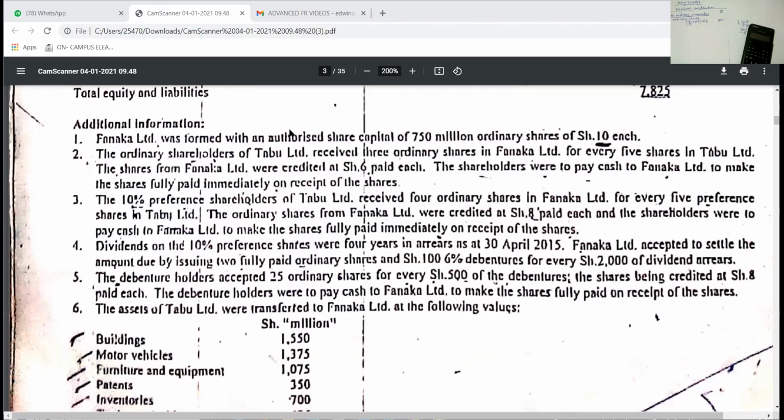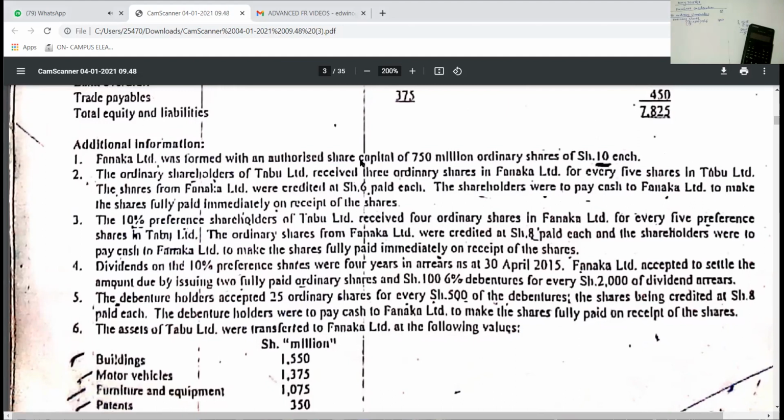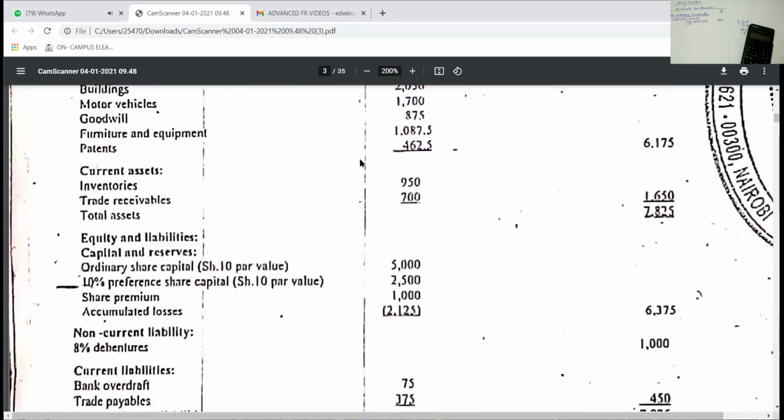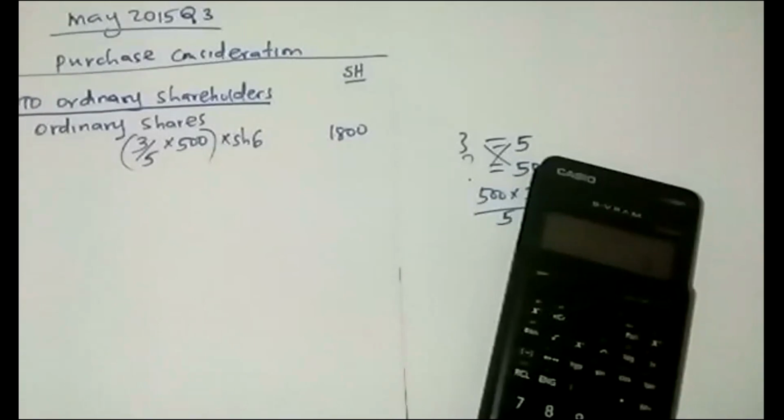4 for every 5. How many preference shares were there in TAB? You can see we have 10% preference share capital. The total value there is 2,500. So if you take 2,500 and divide by 10 par value, you get 250. So we go and do our recording.